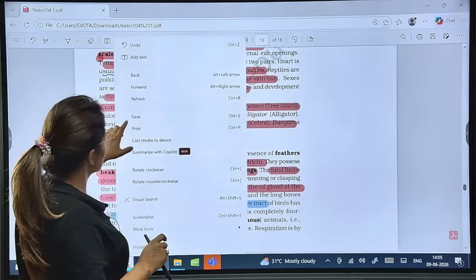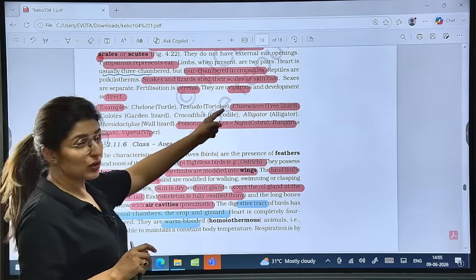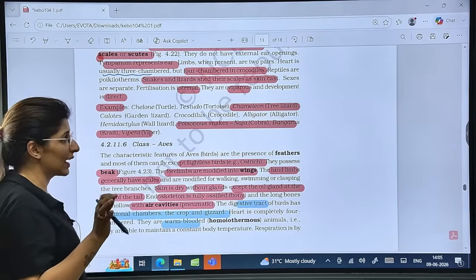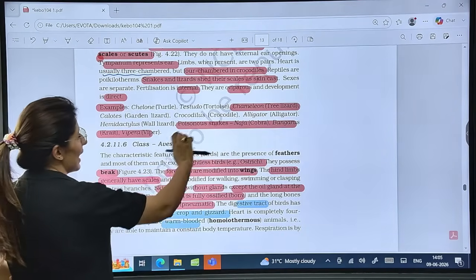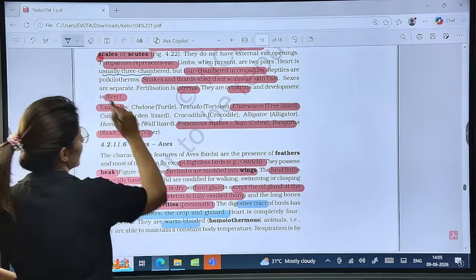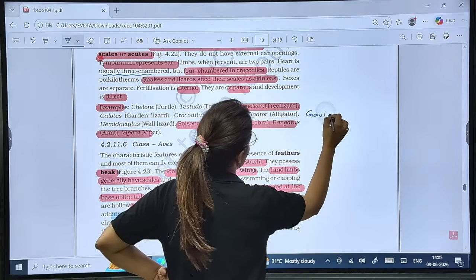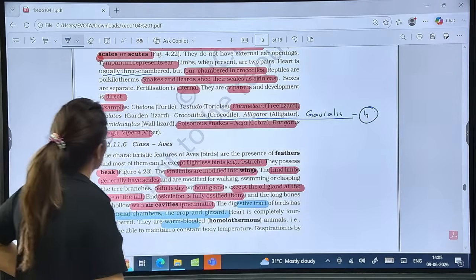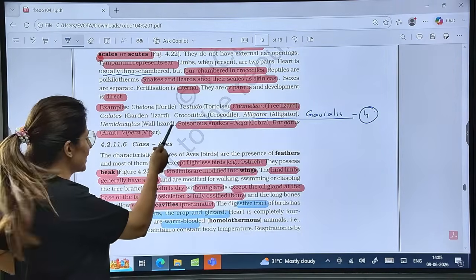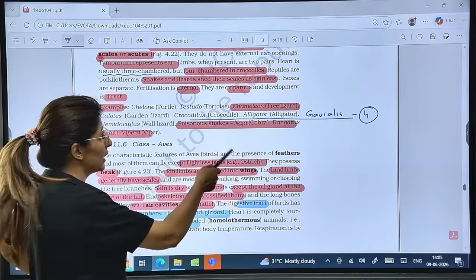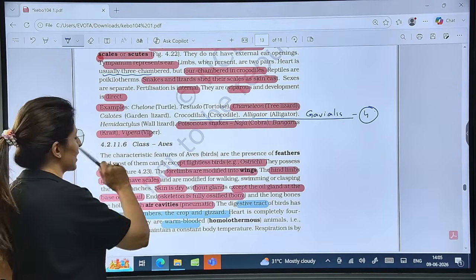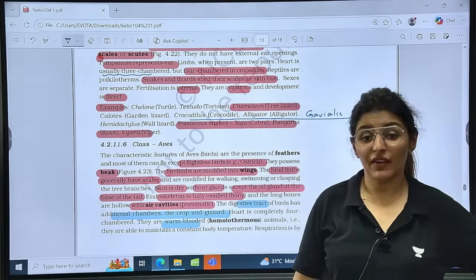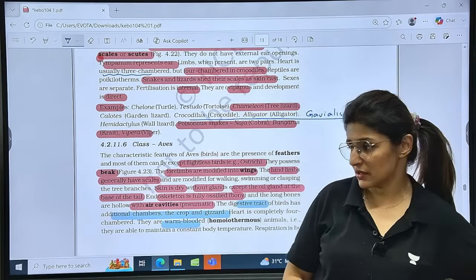See the examples here. Chelone, turtle, Testudo, tortoise, Chamaeleon is the tree lizard, Calotes is the garden lizard, Crocodilus, alligator, and Gavialis, the ghariyal. All three of them will have 4-chambered heart. Is that clear? Then Hemidactylus, this is our friendly wall lizard. Poisonous snakes: Naja is cobra, Bungarus, krait, and viper. Cobra is poisonous. Is that clear? While Boa, ajgar, that is not poisonous.